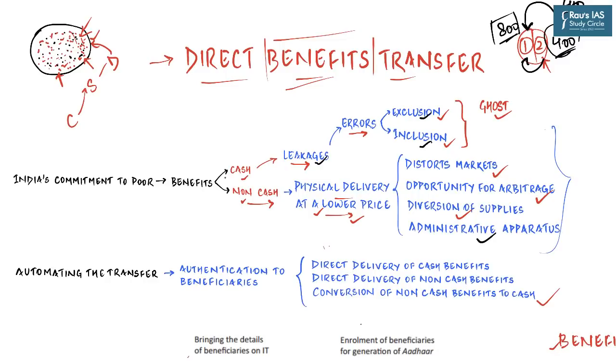But with the advent of biometrics, faster internet connection, penetration of mobile phones, and also the increasing reach of banking facilities, now we have the option to automate the transfer and to authenticate beneficiaries about their transfers, which was not available earlier, like 10 years ago or even before that.